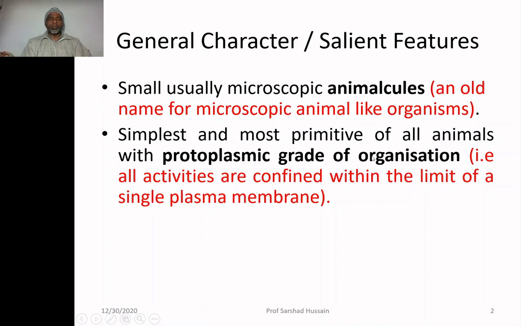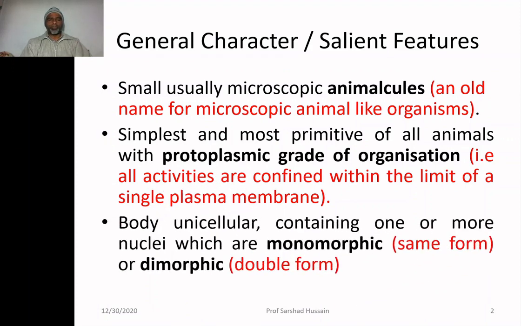Protoplasmic grade of organization means every activity is confined within the limit of a single plasma membrane because they are unicellular. A single cell is performing the function of a whole body. There is no division of labor among different cells because the whole body comprises a single cell. So every activity is performed within the limit of a plasma membrane, within the same cell. So this is called the protoplasmic grade of organization.